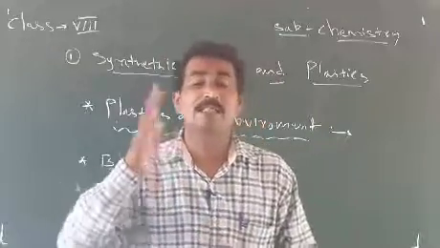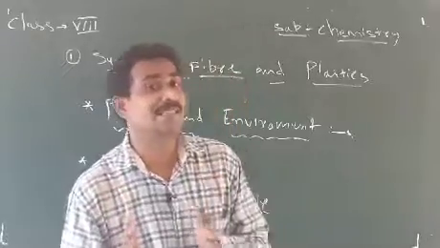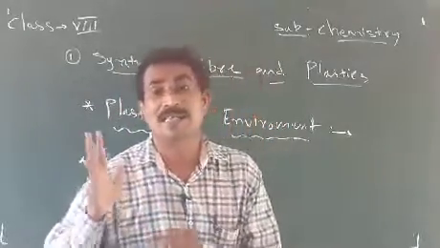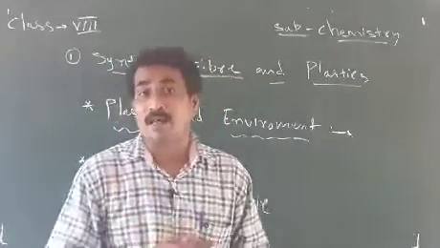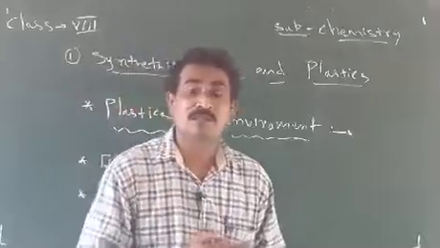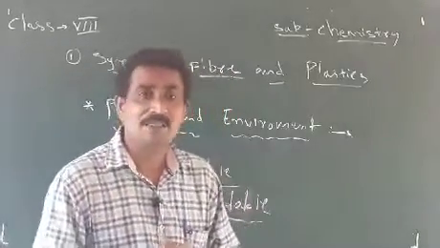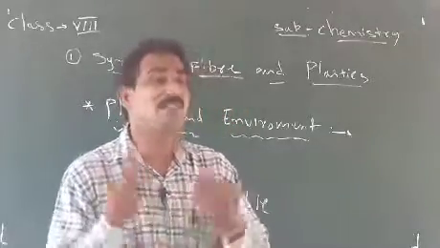Next, some materials decompose and some materials cannot decompose. We want to identify which materials these are by looking at the garbage around us. When we observe a garbage dustbin, we see two types of waste materials.